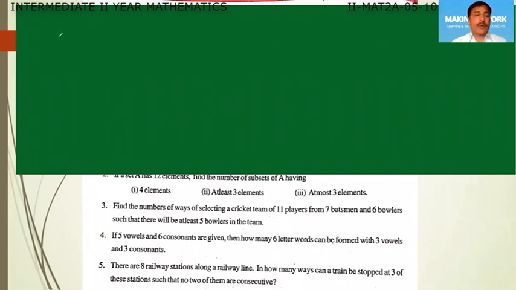Now, the third, second problem. The number of elements in the set A is equal to 12.